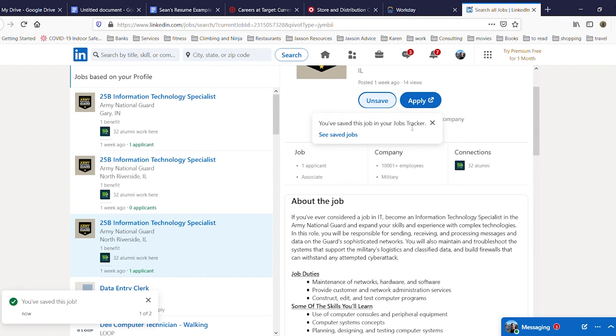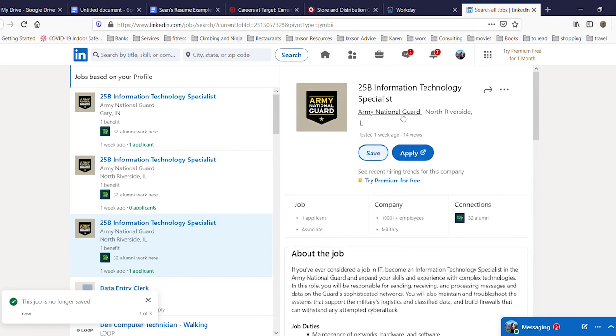And so I've now saved this in my jobs tracker, and I can come back to it later just by signing into my account and going to jobs. Or if I did that accidentally or changed my mind, I could unsave the job. And if I wanted to actually apply for it, I could click apply, and this would use my existing information to push it through directly. So this can be an efficient way to apply to a number of positions or to find things quickly there.